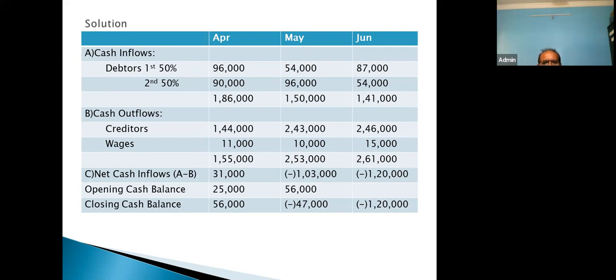Now for the second installment, here we are giving a 2 months credit period. So you have to consider which month's sale we sold in the second installment. April sale. Am I correct?